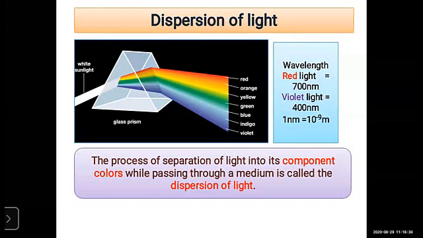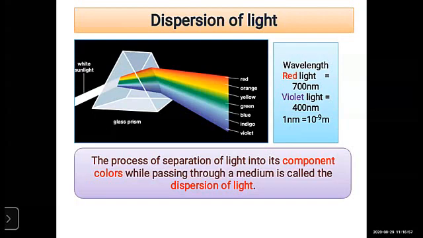It gets scattered more because of the shorter wavelength, so violet light scatters more than red light.